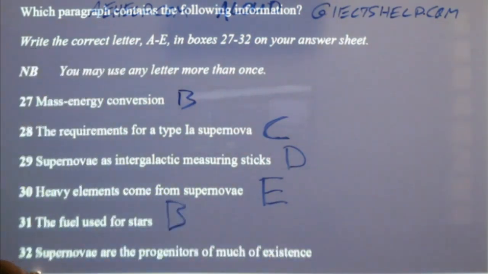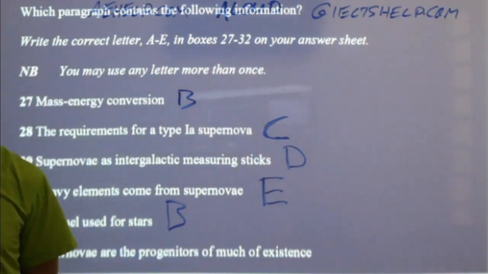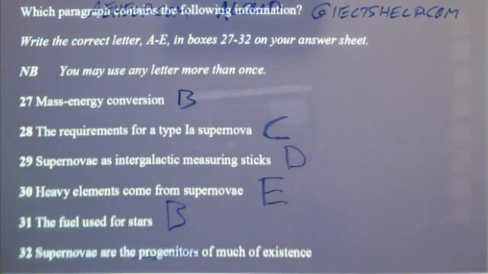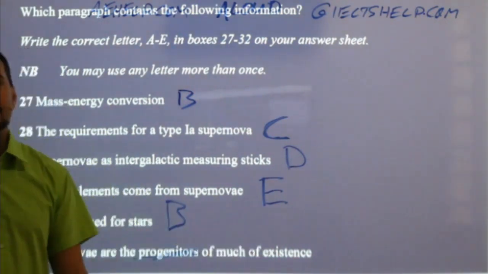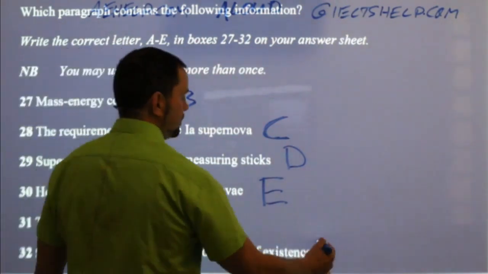So the last one here, 32. Supernovae are the progenitors. Progenitors means the origin here. But even if you don't know this word, if you're like, I don't know what progenitors means, just read it without that. So supernovae are the something much of existence. You'll still get that it's paragraph E, absolutely.